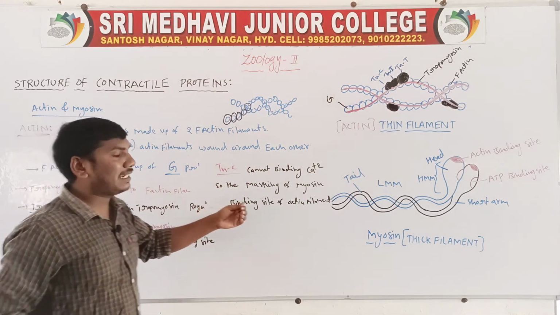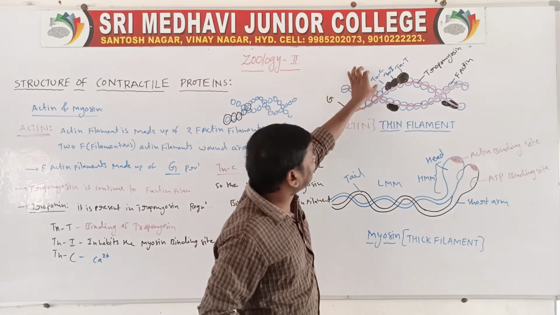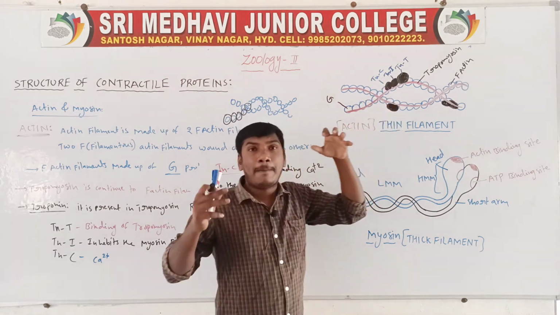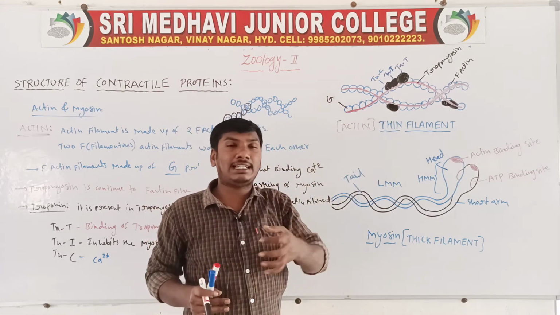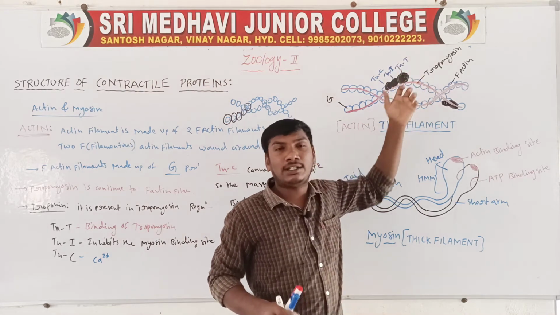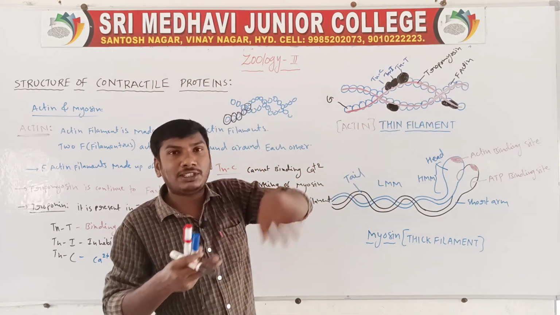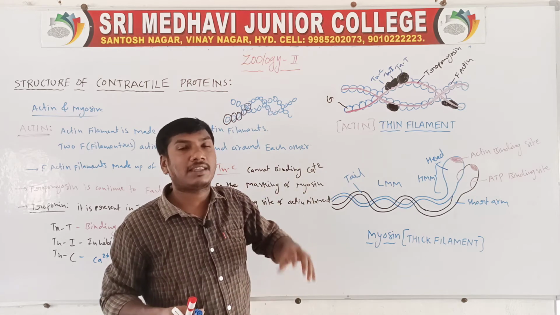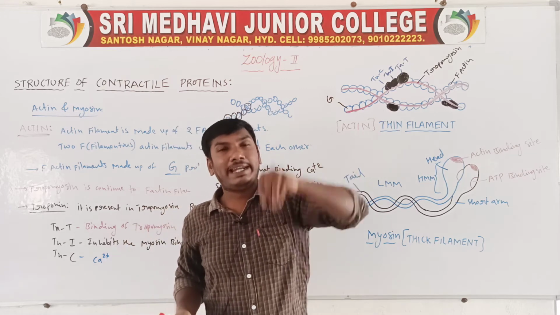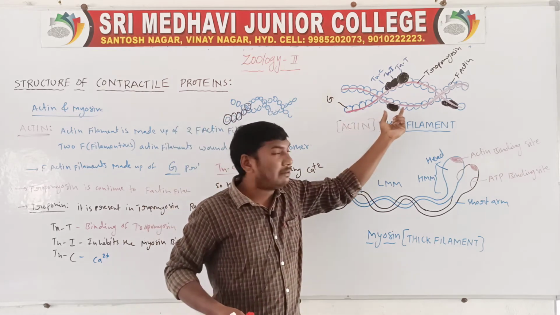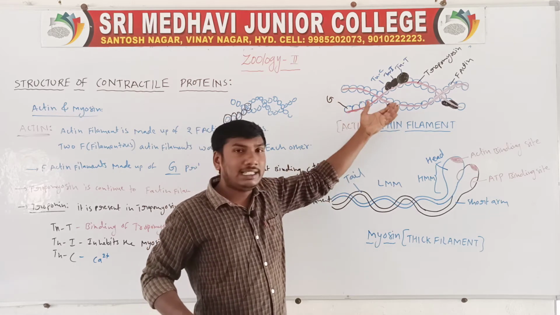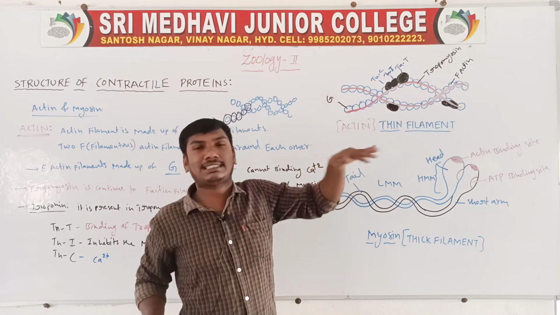The calcium ions are not binding to troponin C. So the actin contains a myosin binding site, and the myosin binding sites of the actin filaments are masked.